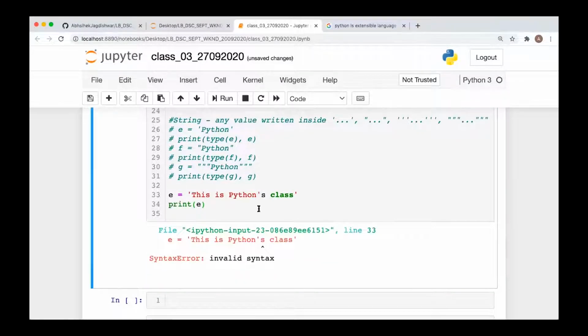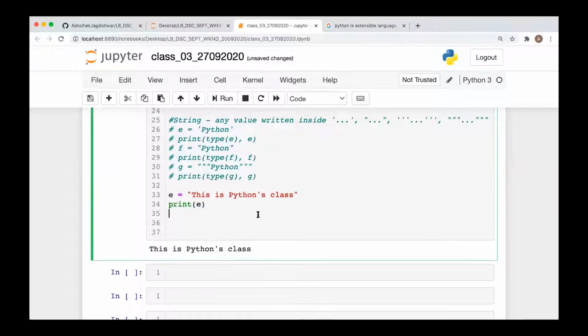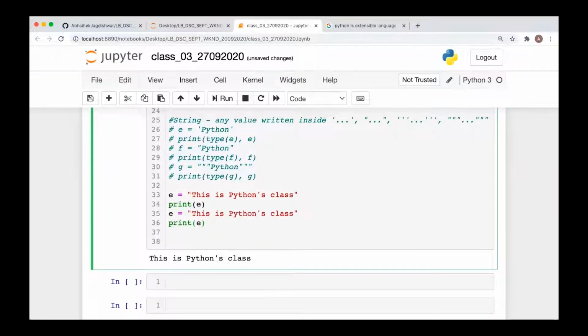So when you have a single quotation as a character in your string, then you cannot keep that string in single quotation. You have to keep this string now into the double quotation. Now it will be considered as a character. Similarly, if you have the double quotation in your string as a character, you cannot keep your string into the double quotation. Here you are getting the same error, right? You have to keep it into the single quotation.